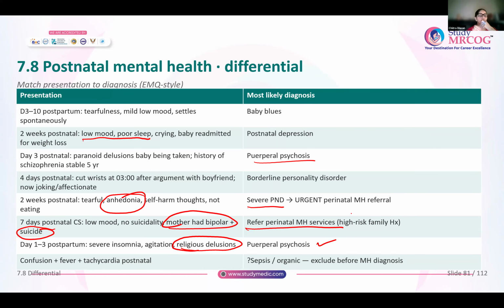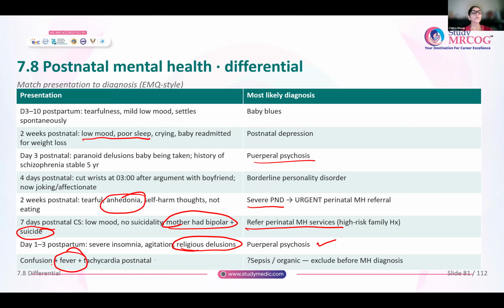She presents with fever, confusion, and tachycardia, and she is postnatal. Now, don't assume that whenever someone is presenting in the postpartum period with some psychiatric symptoms, it is always a psychosis or depression or whatever. Always rule out any organic cause. Any psychiatric illness will not cause fever.